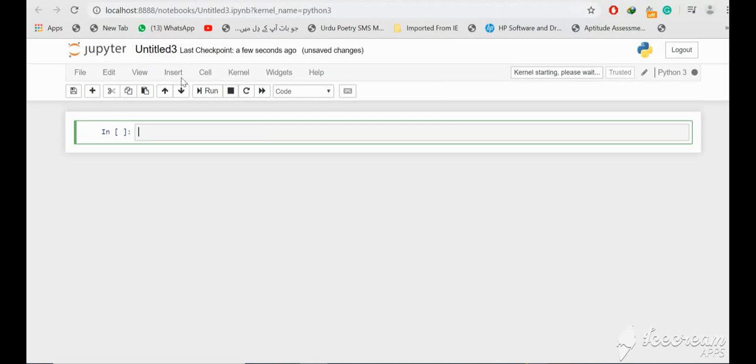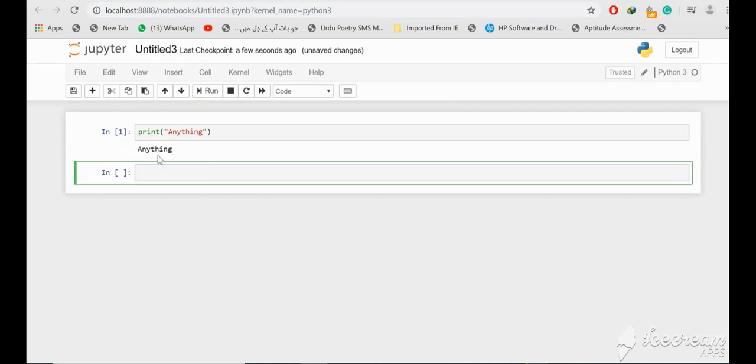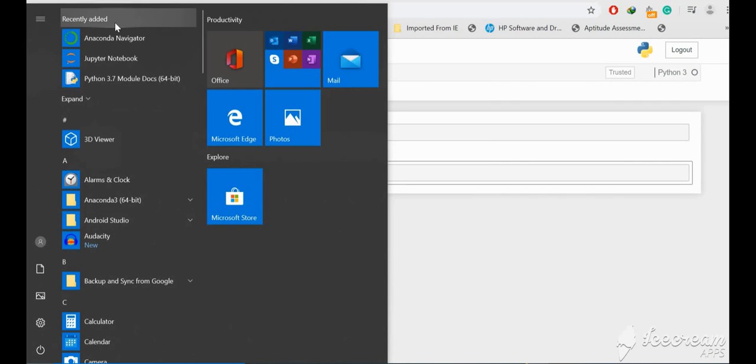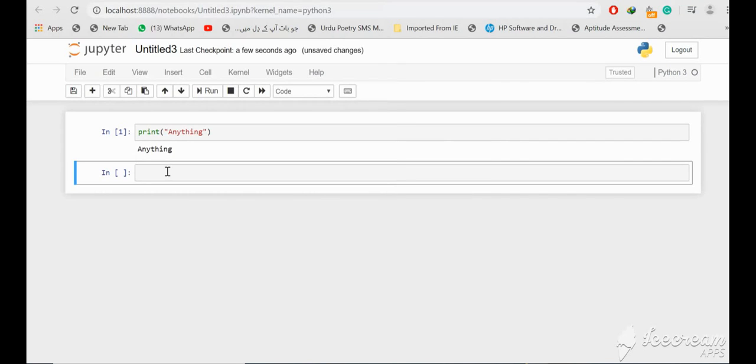As you can see, the notebook has been opened. If I type print anything and run this, you can see the command has been done successfully. There is a second way to open it without this prompt: go to the startup menu and click on Anaconda Navigator.